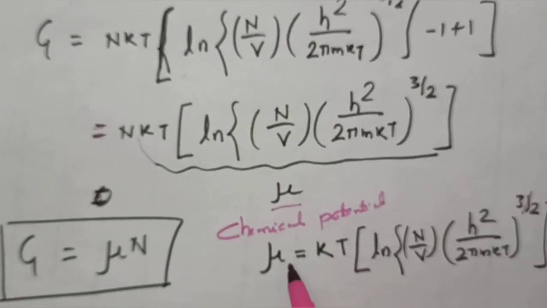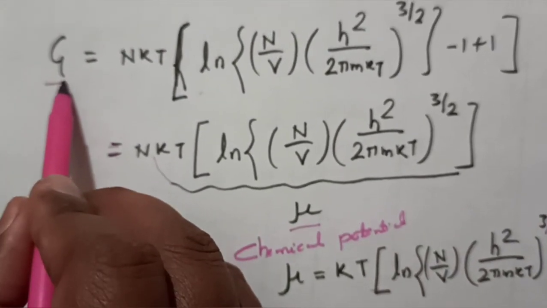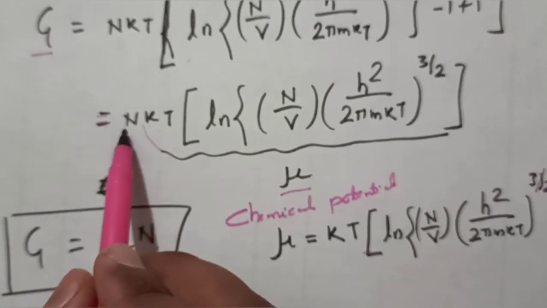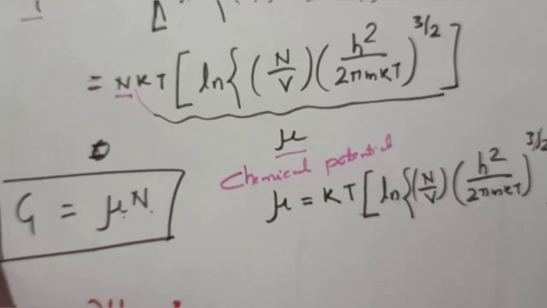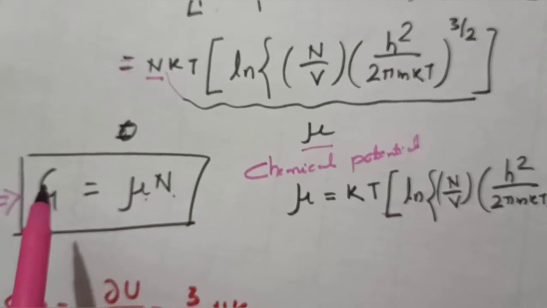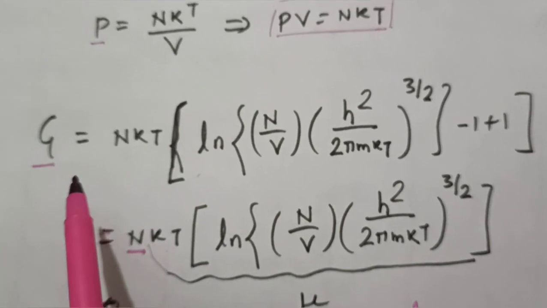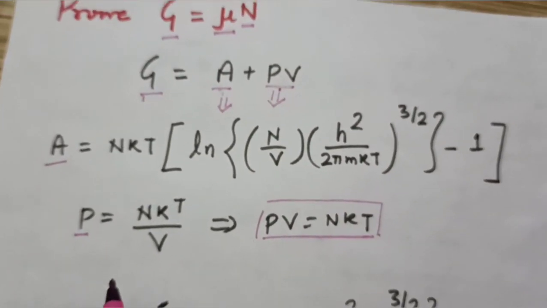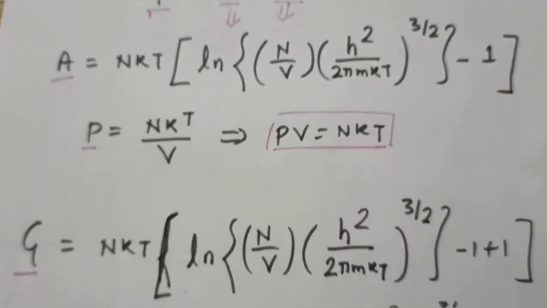Now, if you see, this is G equals mu times N. N is already present here, so we have G equals mu times N. So we have proved the desired result, the connecting relation G equals mu times N.